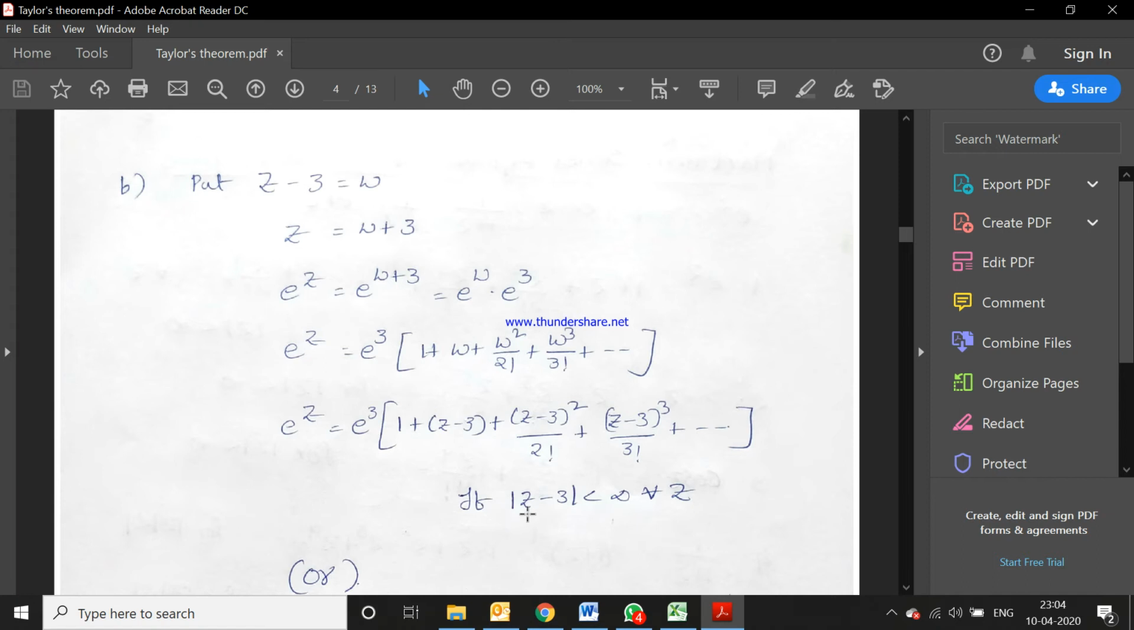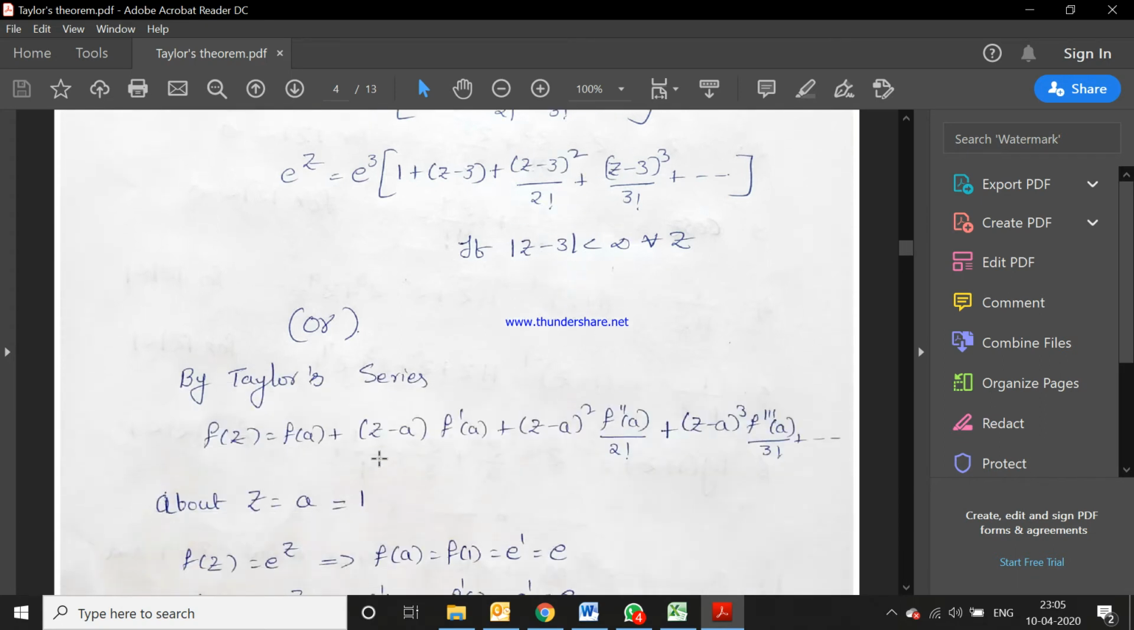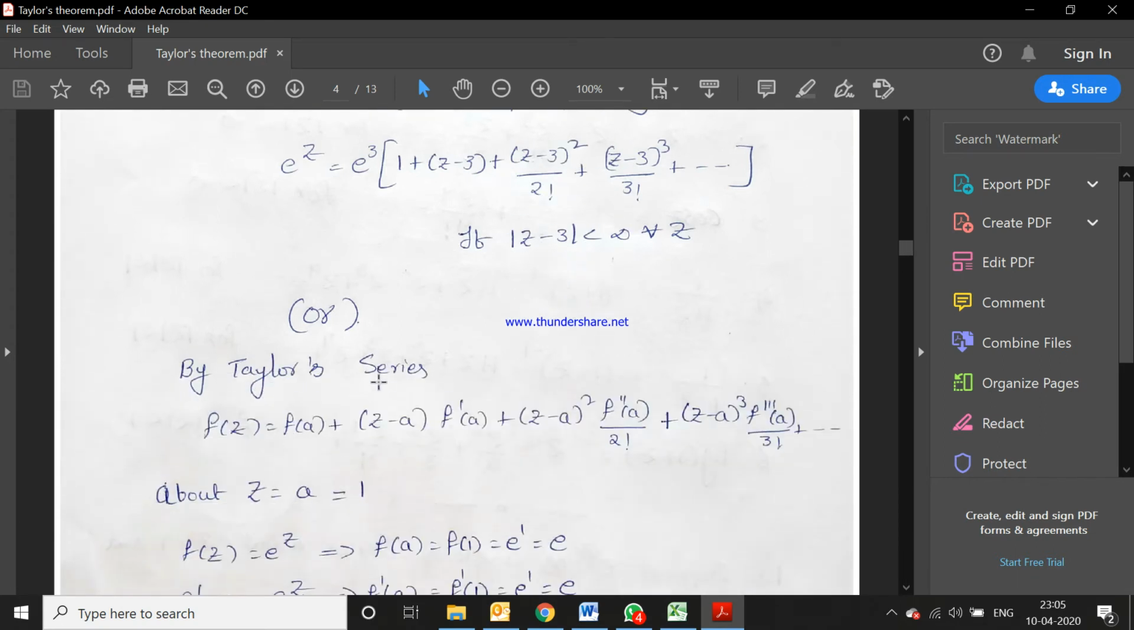This is valid if mod z minus 3 is less than infinity, for all z. Why? Because e power z expansion is valid for mod z less than infinity. In the place of z we have z minus 3. So that's why mod z minus 3 is less than infinity for all z. This is one of the procedures to solve it, but by using the series we can solve it directly. That is by Taylor series.